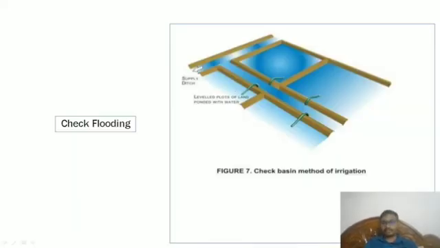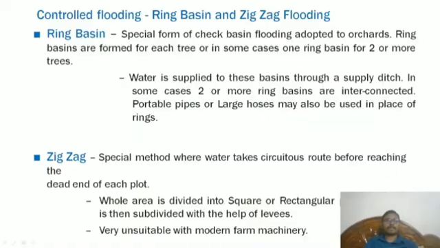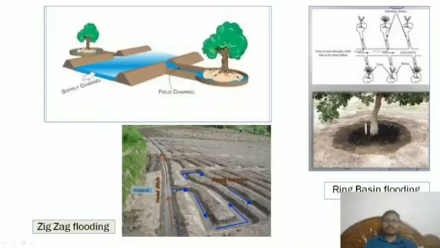Now check flooding, check basin method of irrigation. There will be a ring basin and a zigzag. As we can see, these two methodologies are there. They are the special form of check basins for flooding adapted to orchards. And here the special method is the water goes through a circuitous route before reaching the dead end of each plot. That we can see here.